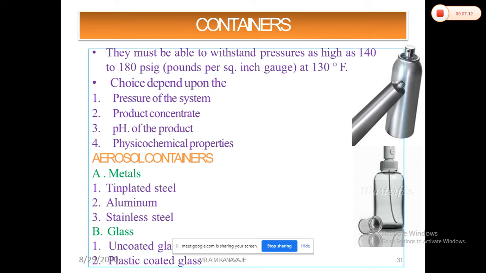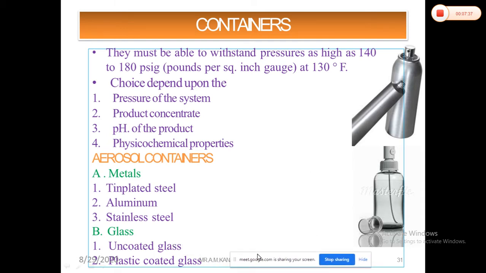With the help of soldering, they stick together and form the total container. Then the valve assembly is placed and the sealing is carried out. So we will discuss in detail the special precautions to be taken while selecting each type of aerosol container.